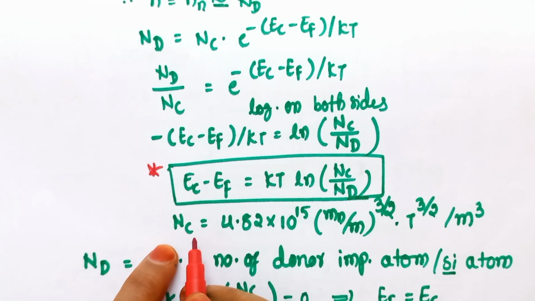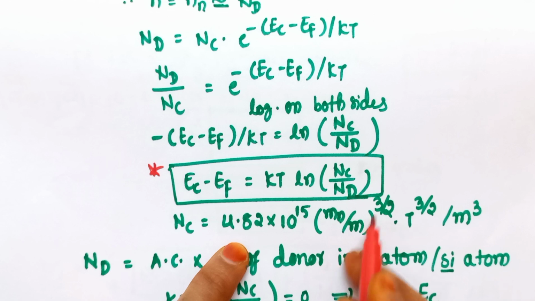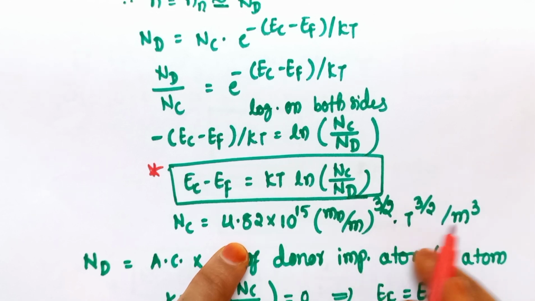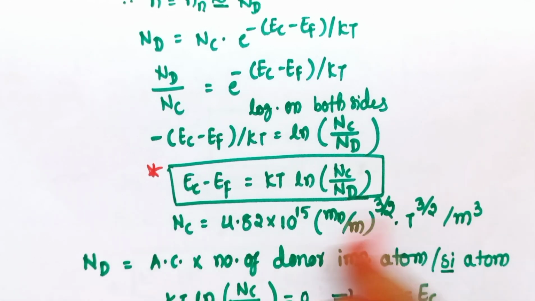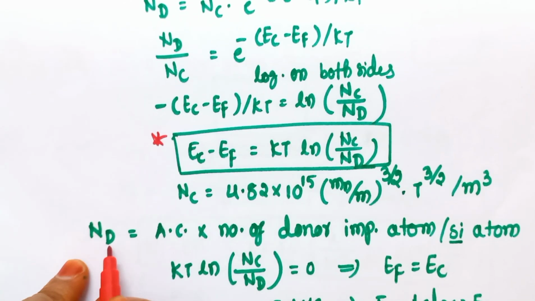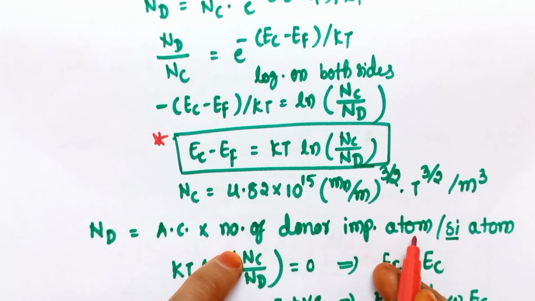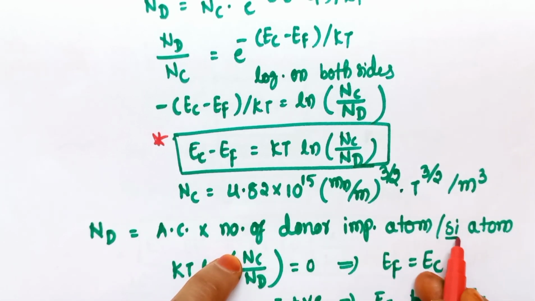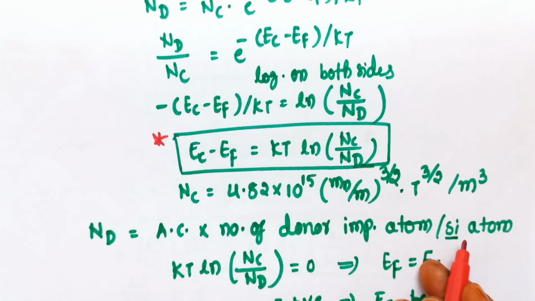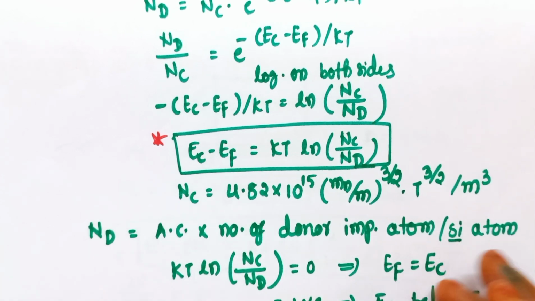Here the constant Nc is equal to 4.82 × 10^15 × (mn/m)^(3/2) × T^(3/2) per meter cube. This is the value of Nc, that is the carrier concentration in conduction band, and the donor concentration Nd is given by atomic concentration times the number of donor impurity atoms per silicon atom. Here we can also take germanium. This is as an example. We are assuming silicon here, that's it. There is no importance to the silicon atom. There it can be germanium also.